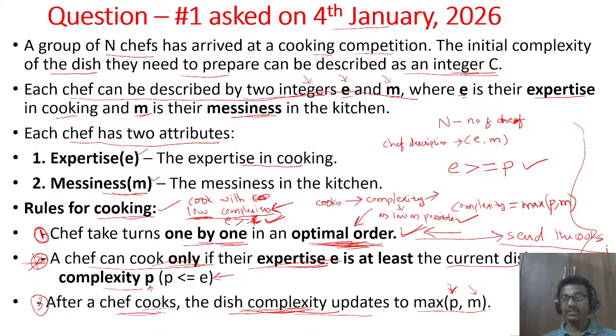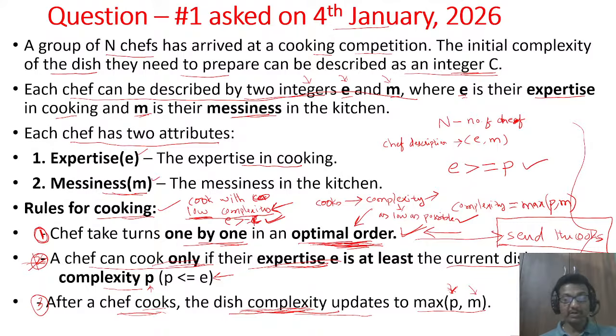So this is the very important point in greedy approach. We should see one thing: the maximum number of chefs should prepare the dish, and second, they come in optimal order.